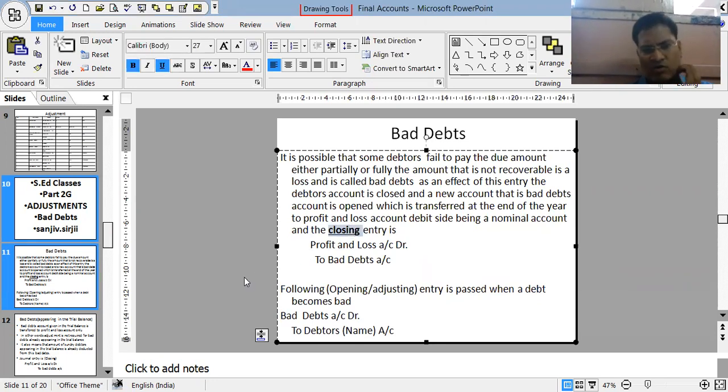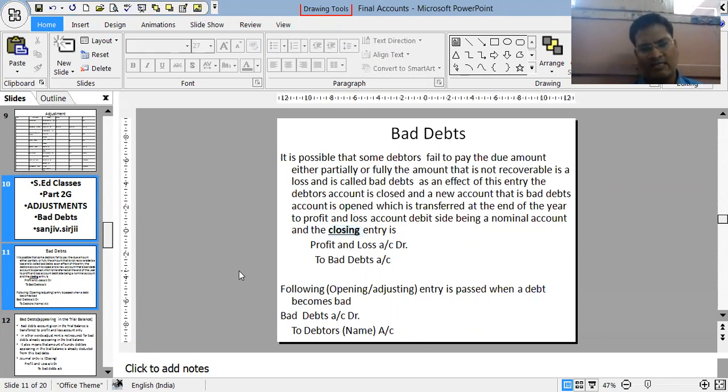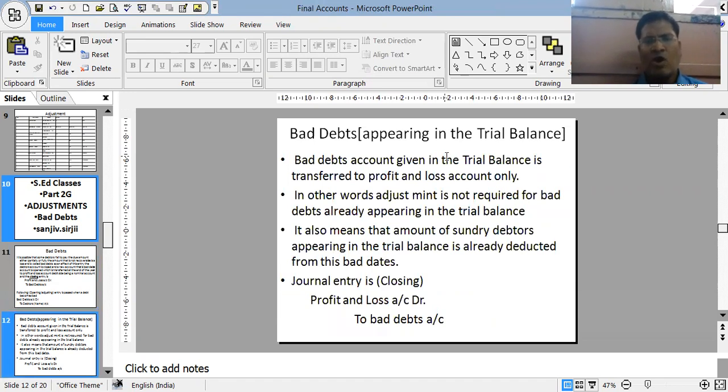In the profit and loss account, we will be closing by debiting: profit and loss account to bad debts. If bad debts is already appearing in the trial balance, it is transferred to the profit and loss account only, because the entry regarding debtors is already passed. We have already subtracted the particular debtor's value. That's why we are not disturbing the balance sheet.